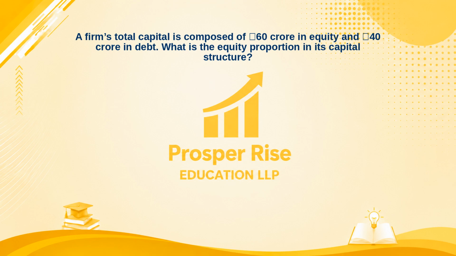A firm's total capital is composed of Rs 60 crore in equity and Rs 40 crore in debt. What is the equity proportion in its capital structure? Here are your options. A. 40%, B. 50%, C. 60%, or D. 70%. Take a moment to pause the video and decide.